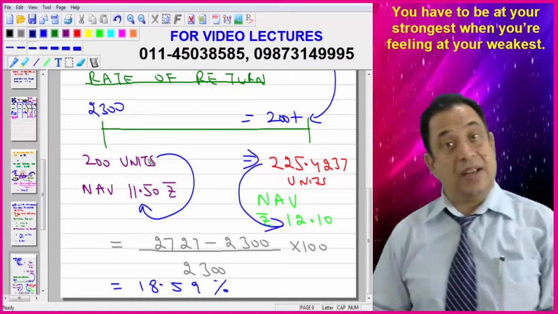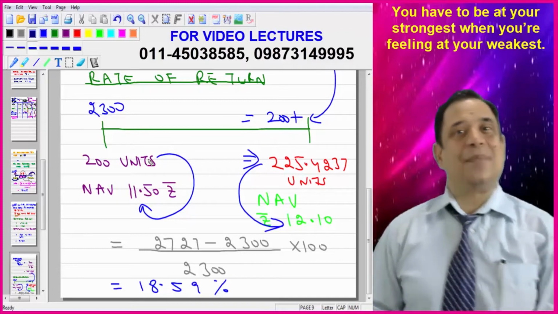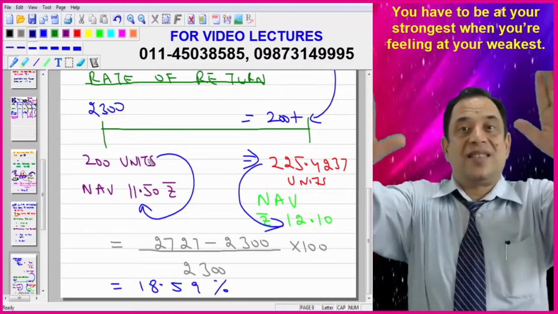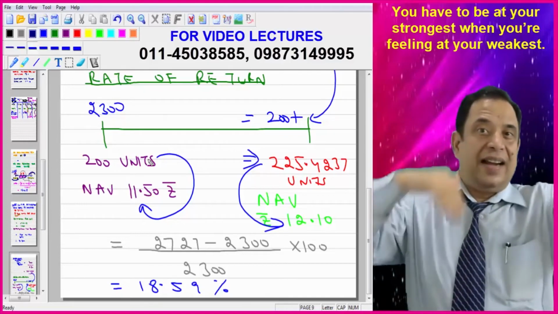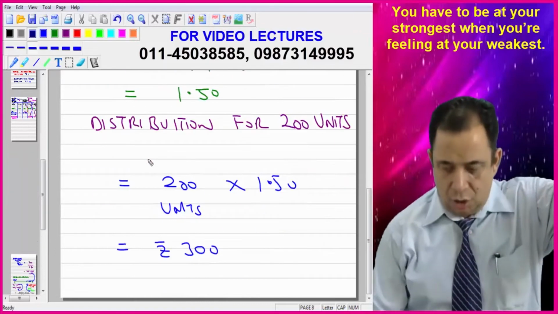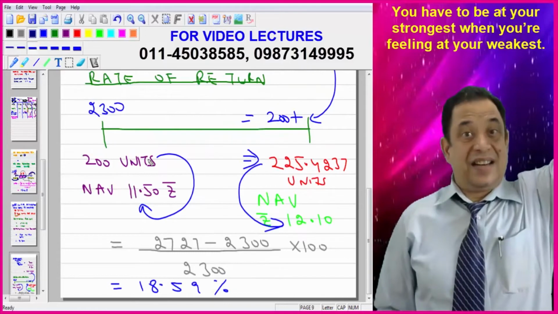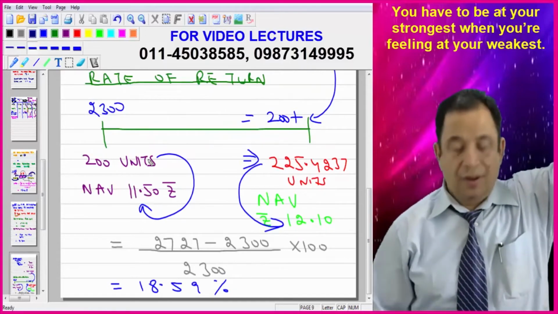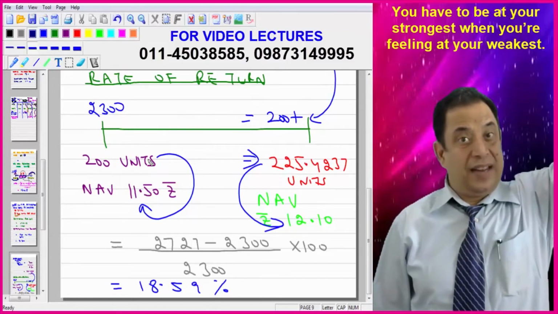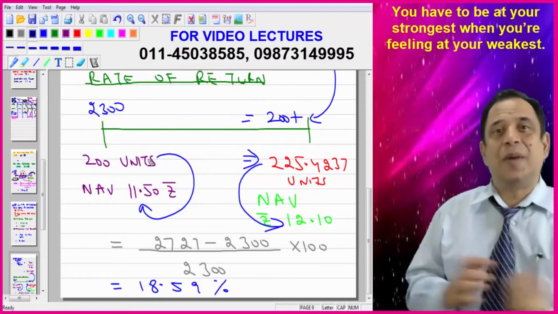So please write down, my dear friends. We are doing CS Executive New syllabus December 2018 examination. 18.59 percentage. It means there are two plans. One is dividend payout and second is dividend reinvestment. In case of dividend payout, I am getting 18.26 percentage as a return. And in case of dividend reinvestment, the unit holder is getting 18.59 percentage as a return. Now please tell me which plan is better.